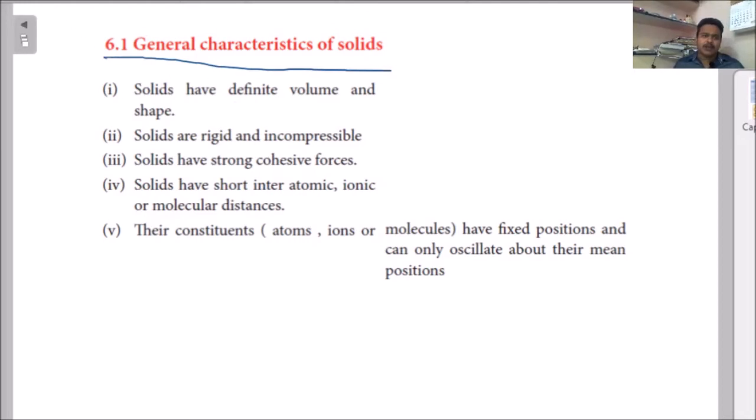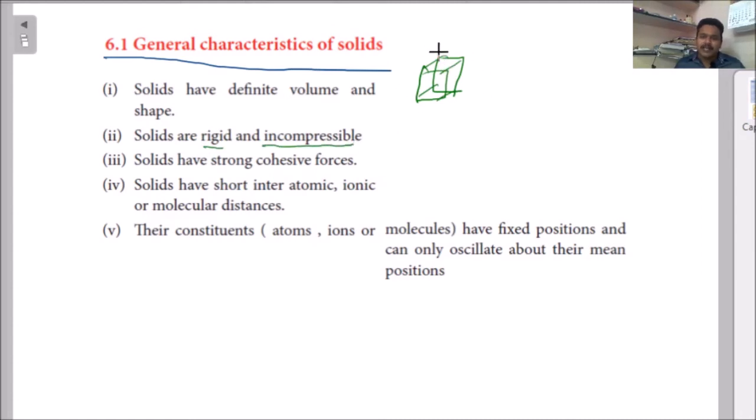These solids have general characteristics. Solids have a definite volume and shape. So every solid has its own shape. Any solid we take has that particular shape, and they occupy some volume. Solids are rigid and incompressible.